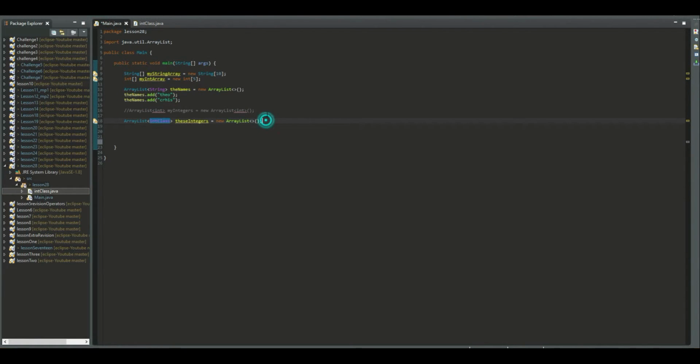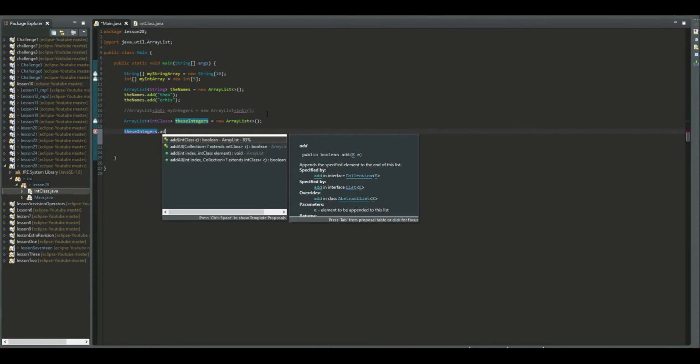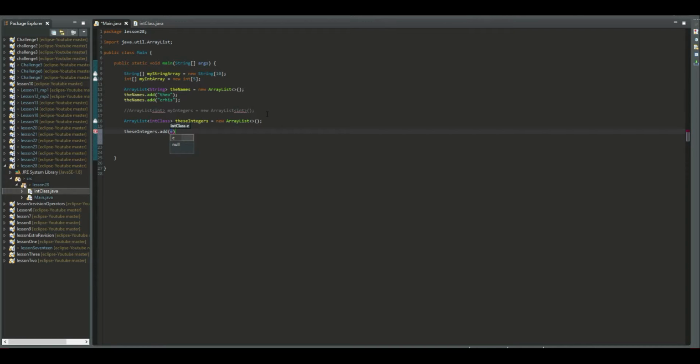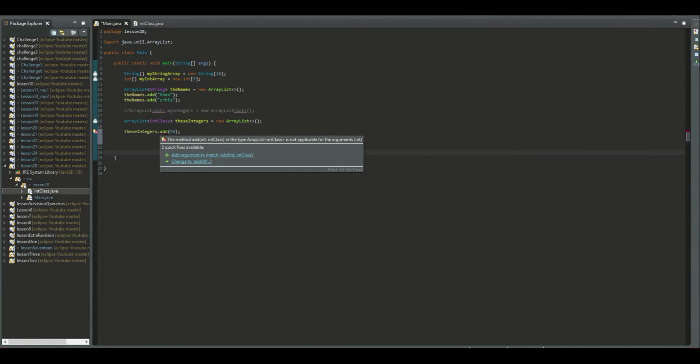And if we go here, we need a way to add it to our list. The list is not the names, these integers. So we will try to add it. Let's try to add a number. Will it work? No, it won't. Why? Because as we can see, it needs an integer.